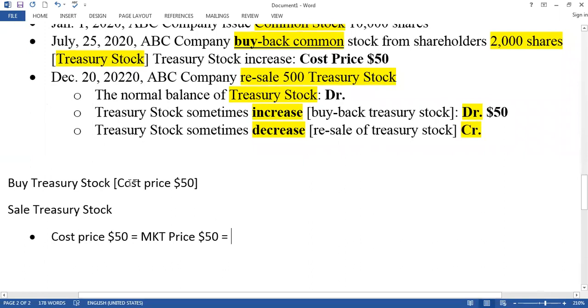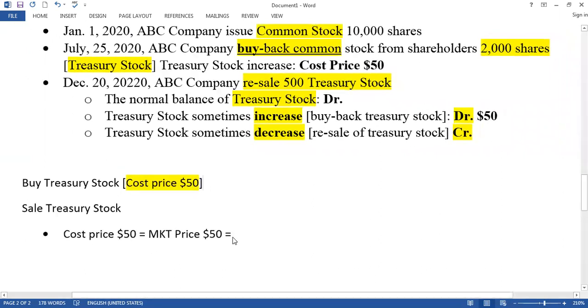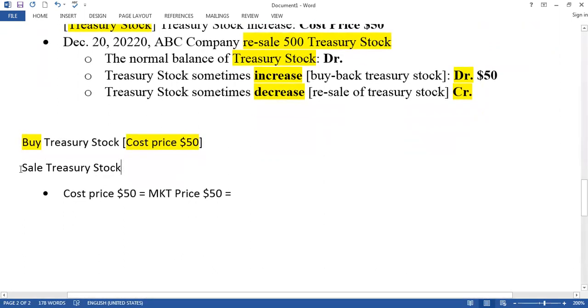What is your cost price? Your cost price is $50. And why is it cost? Because you buy it, right? If you buy something, you have to pay cash, so this is the cost. Now when you sell it from the market, you will receive cash.